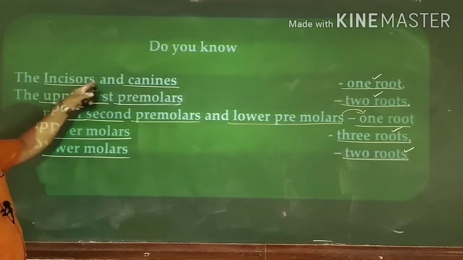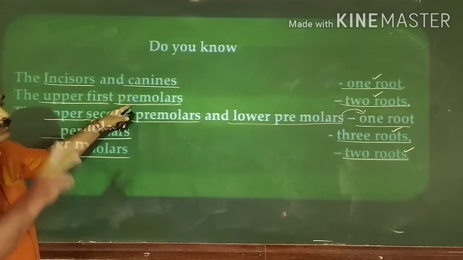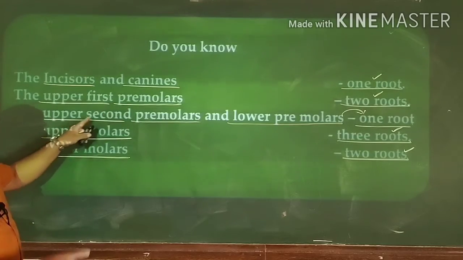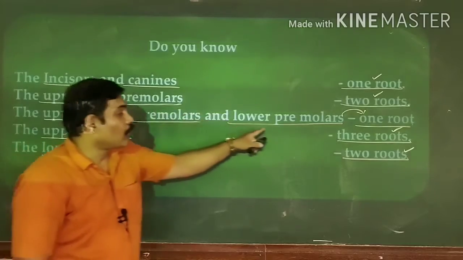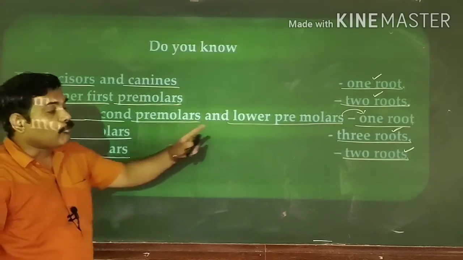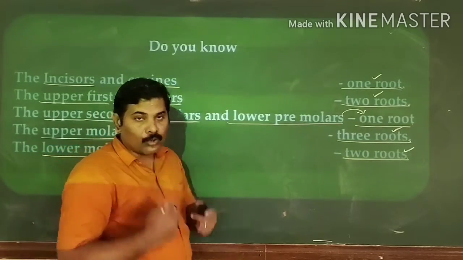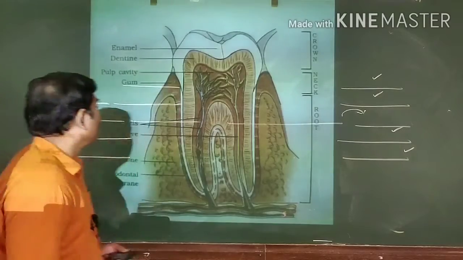See this once again: incisors and canines have one single root, upper first premolars have two, the upper second premolars as well as the lower premolars have one root only. All the upper molars have three roots, whereas all the lower molars have two roots only. So this is an interesting part.